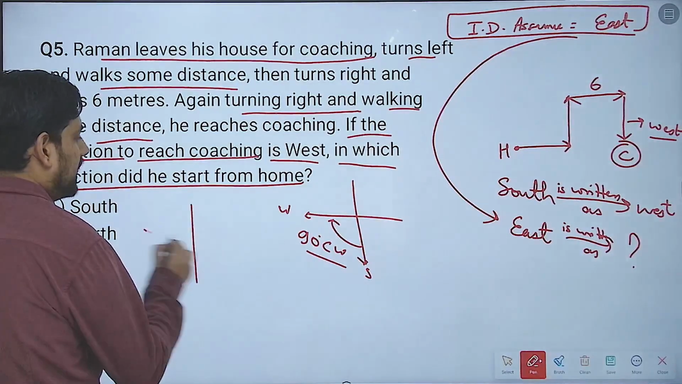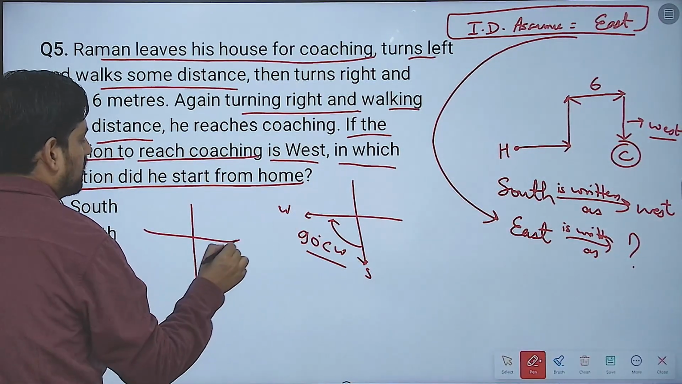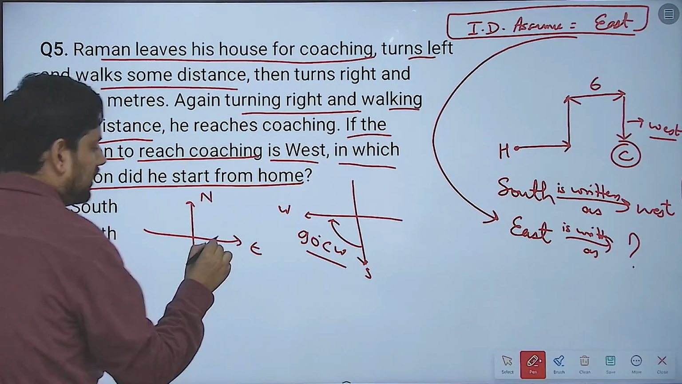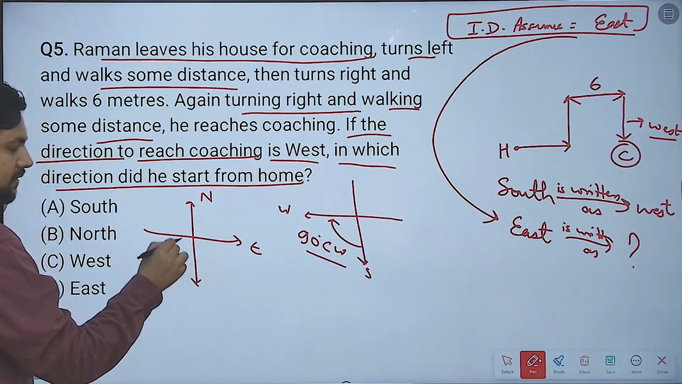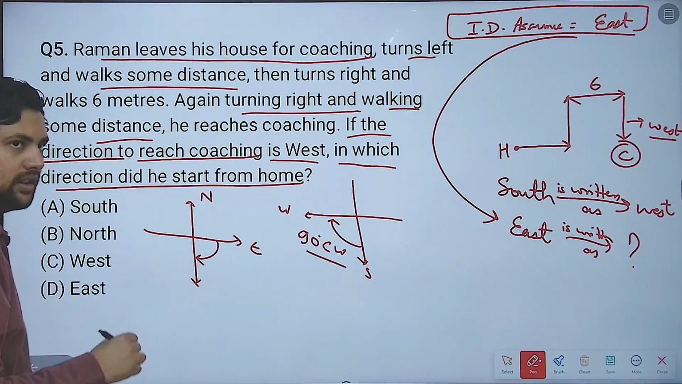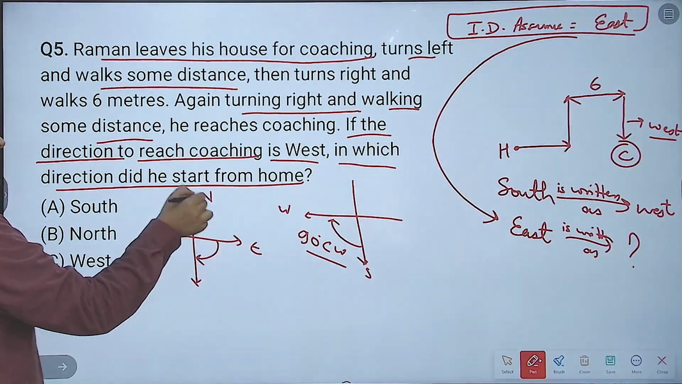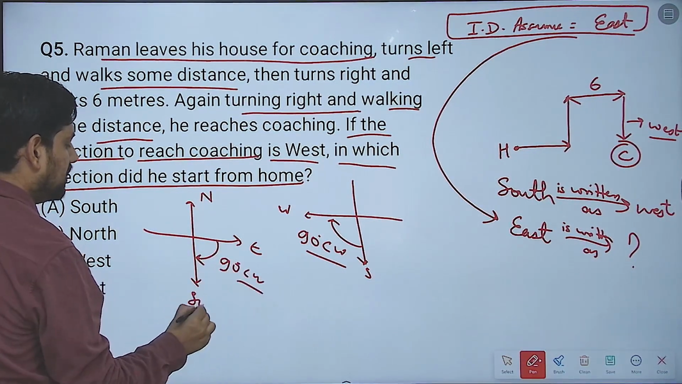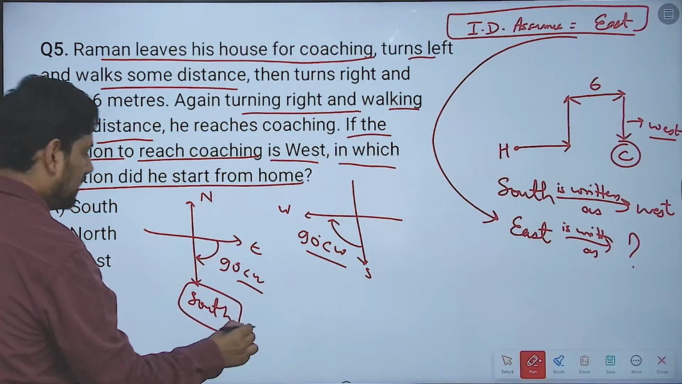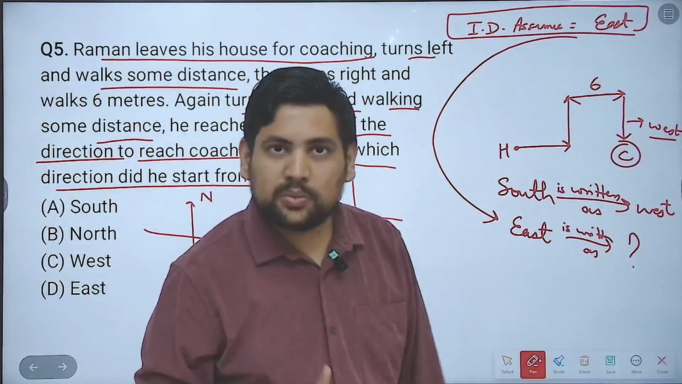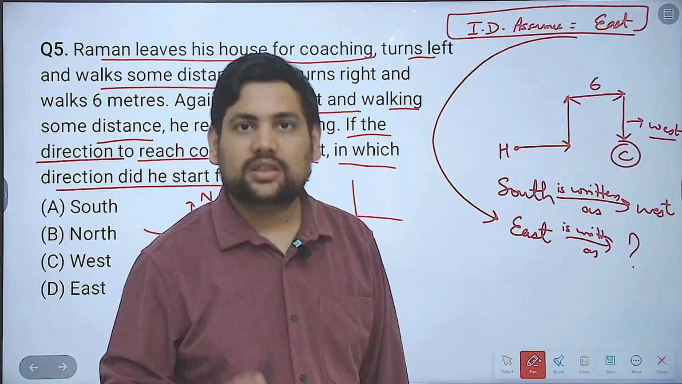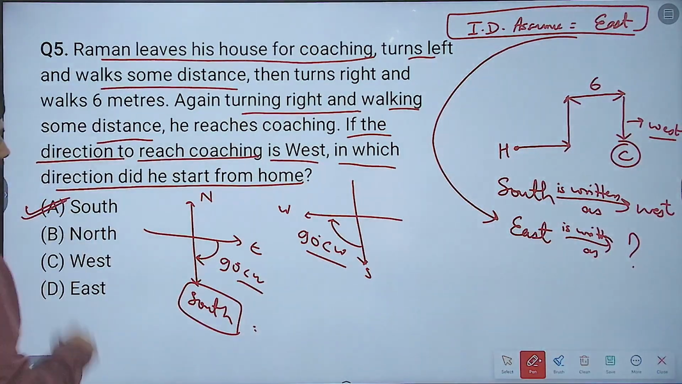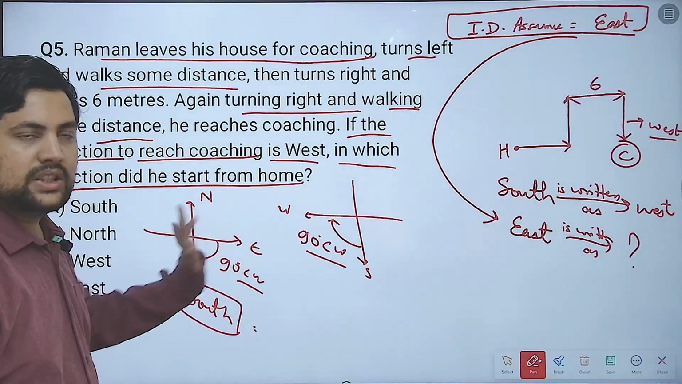So now you draw, 90 degree clockwise I have to go. So this is east, this is north, this is south. Now 90 degree clockwise will be in this direction. Correct? This is clockwise, that will be anti-clockwise. So here it goes. This is 90 degree clockwise. Which direction does he reach? South. That means what we had assumed to be east was actually south. So his initial direction was south. Understood?